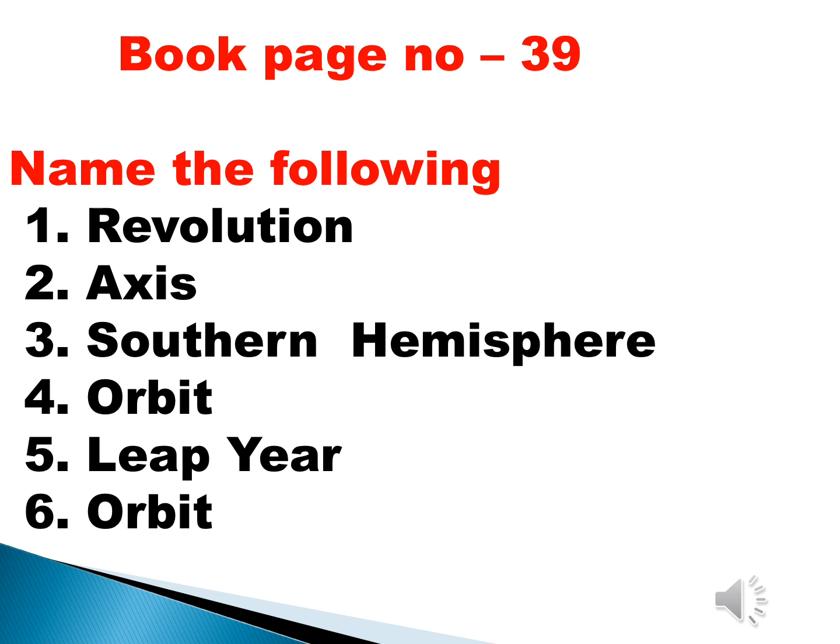Then fourth one, the imaginary path along which earth revolves around the sun. The answer is orbit. Then fifth one, the year in which February has 29 days. The answer is leap year. Then sixth one, the path on which earth moves around the sun. The answer is orbit. So the first one, revolution. Second one, axis. Third one, southern hemisphere. Fourth one, orbit. Fifth one, leap year. And sixth one also orbit.